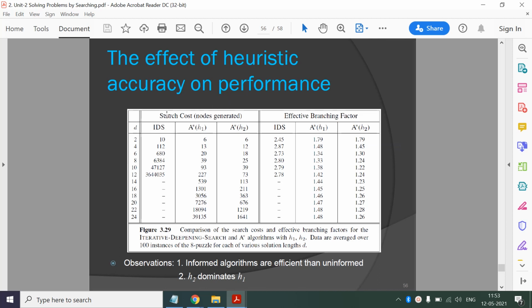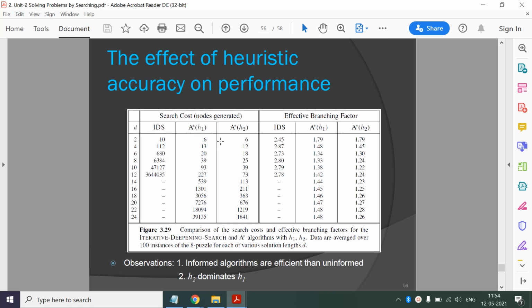Now, what is the search cost? Search cost is in terms of nodes generated. As you can see, for iterative deepening search, there is exponential growth in the number of nodes generated, and it is not possible to proceed further, so we don't have readings for that.